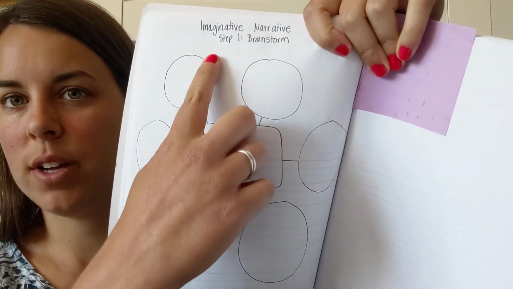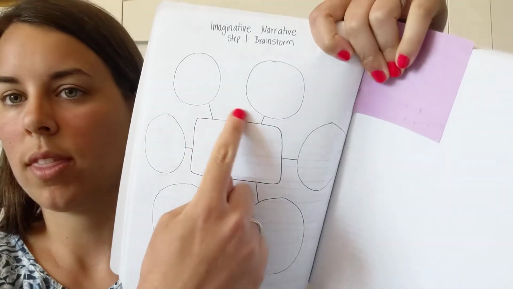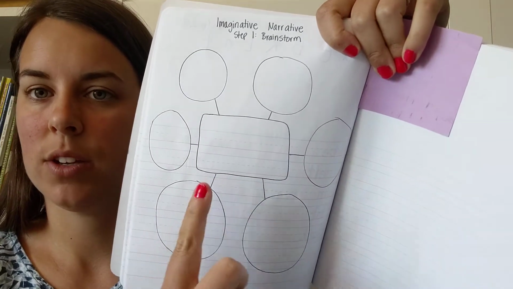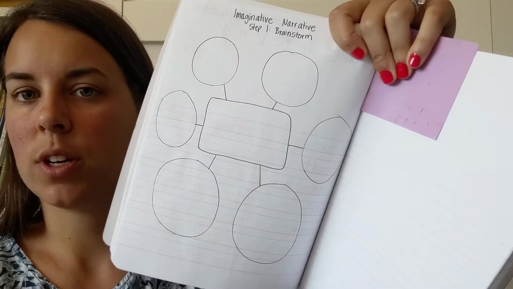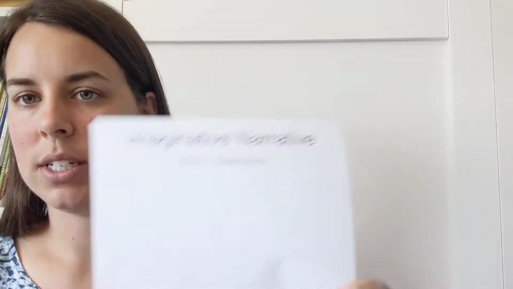So let me show you what I did. I just created the same version in my notebook. It says imaginative narrative, step 1, brainstorm, and then I just created a bubble map. So I have 6 bubbles and a square in the middle. You can do that as well, and you can do the same for your next bubble map on the next page. We're going to use this worksheet that I've created just because it's a little bit easier.